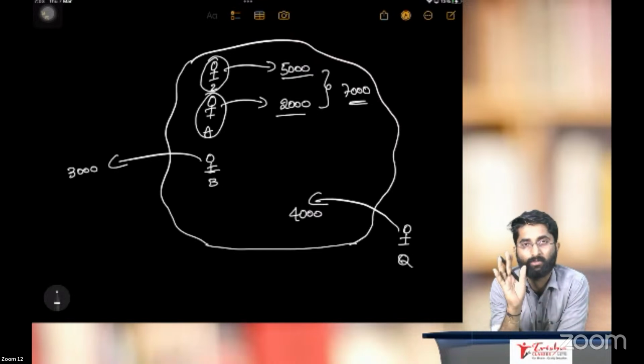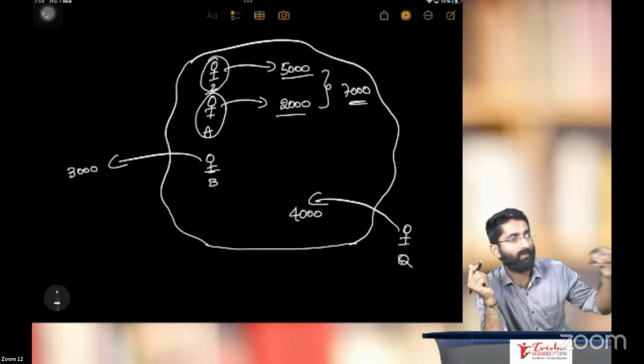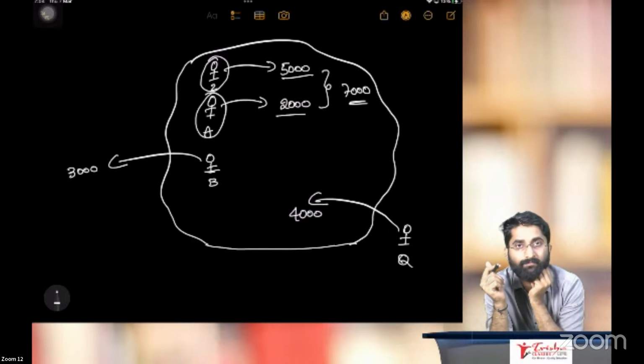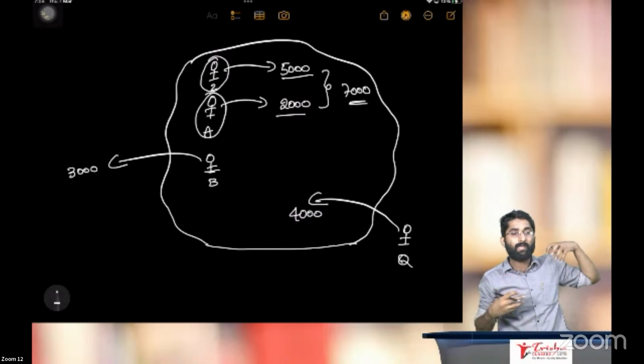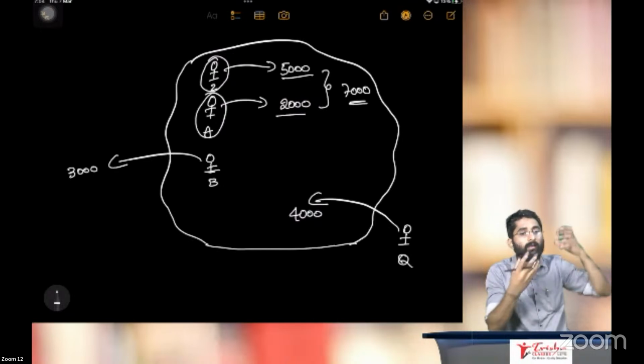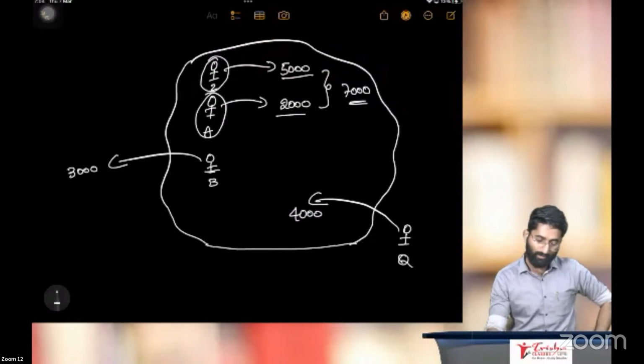And this 7,000. And I have to calculate net factor income from abroad. What is factor income? By selling the factor, whatever income I'll get. What is factor? Factors of production. So if I give capital, if I give labor, if I give any other things, and I get some income, that is factor income. So factor income from abroad: I am giving my labor outside and I am getting an amount. I am selling abroad and I am getting income from abroad. So what I will do now?